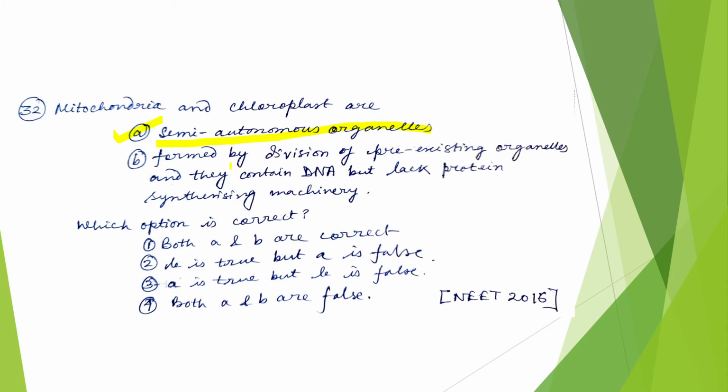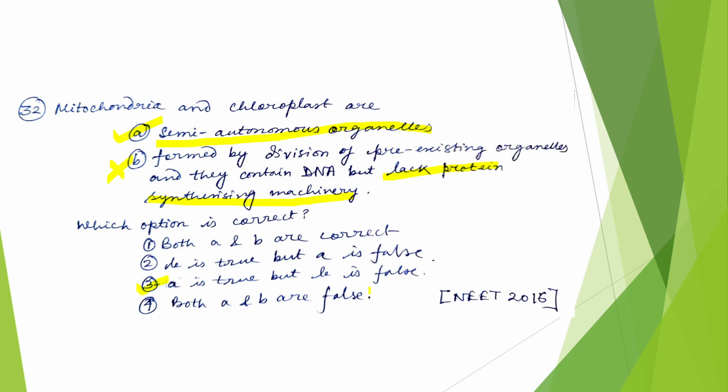But what is given here? Formed by the division of pre-existing organelles, and they contain DNA but lack protein synthesizing machinery. It is not correct. They do not lack protein synthesizing machinery because they have their own ribosomes like mitoribosomes. So option B is incorrect. So the correct option would be option 3. A is true but B is false.